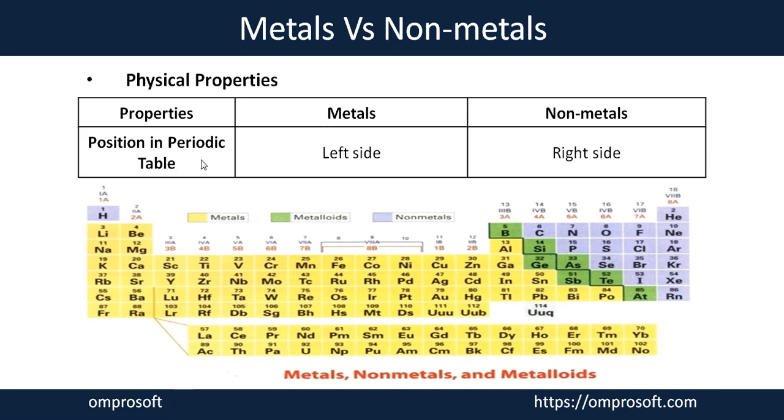position in the periodic table. You can see in this periodic table, all the metals, which are represented in yellow color, are mentioned at the left hand side of the periodic table, and all non-metals, which are represented in blue color, are mentioned at the right hand side. So this is one difference on the basis of position in the periodic table. Metals are present at the left hand side, and non-metals, except hydrogen, are all present at the right hand side.